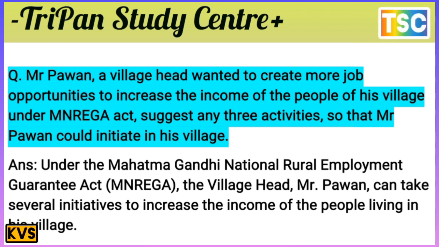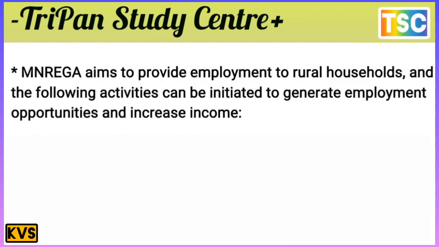Under the Mahatma Gandhi National Rural Employment Guarantee Act, MGNREGA. MGNREGA is the full form here: Mahatma Gandhi National Rural Employment Guarantee Act. The village head Mr. Pavan can take several initiatives to increase the income of the people living in his village. That's an important point here. Let us see here. First of all, understand what MGNREGA is here. MGNREGA aims to provide employment to rural households, and the following activities can be initiated to generate employment opportunities and increase income.